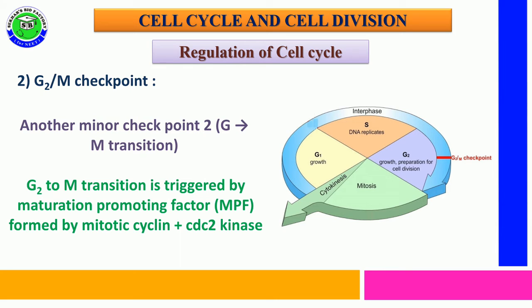This maturation promoting factor is formed by mitotic cyclin protein along with CDC2 kinase. These are the characters of the G2/M checkpoint. Once the cell crosses this checkpoint, interphase is completed, and the cell enters the division phase.